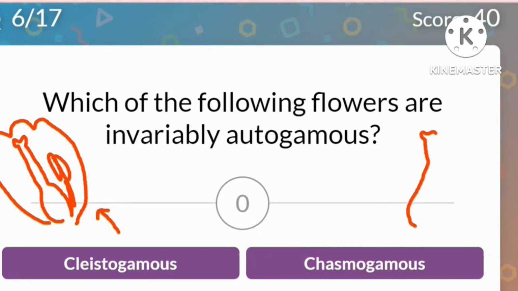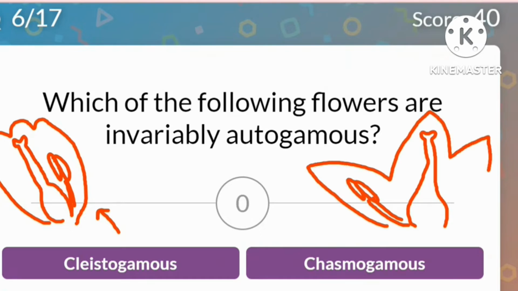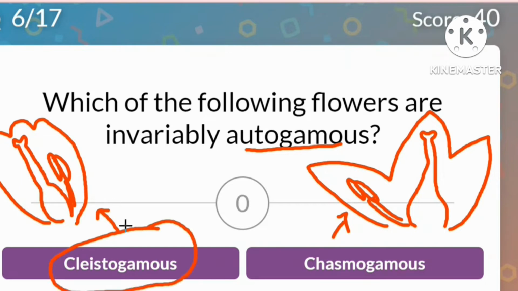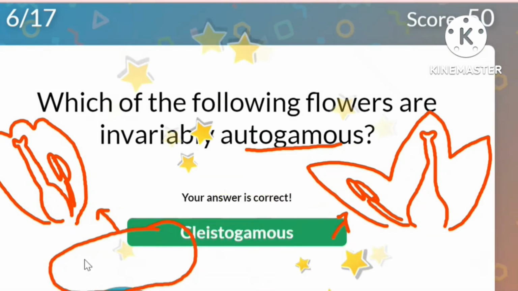But if it is a chasmogamous flower, the petals are always open. They are open, which means in chasmogamous flower, there are chances that cross-pollination also can happen. So which of the following flowers are autogamous completely? And the answer would be cleistogamous flowers. And the answer is correct.